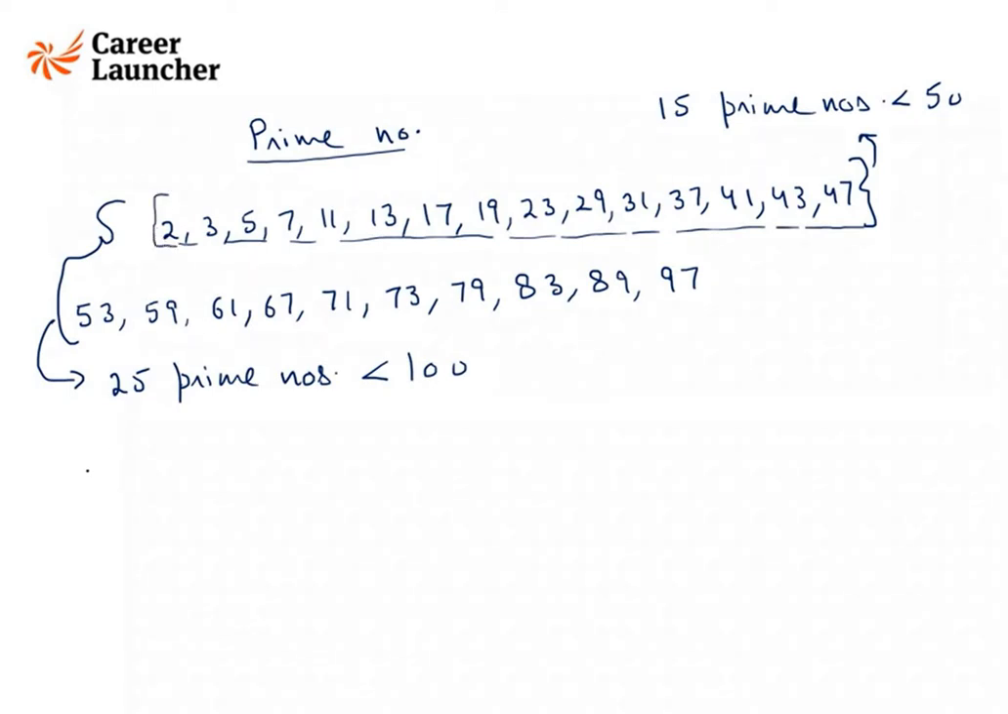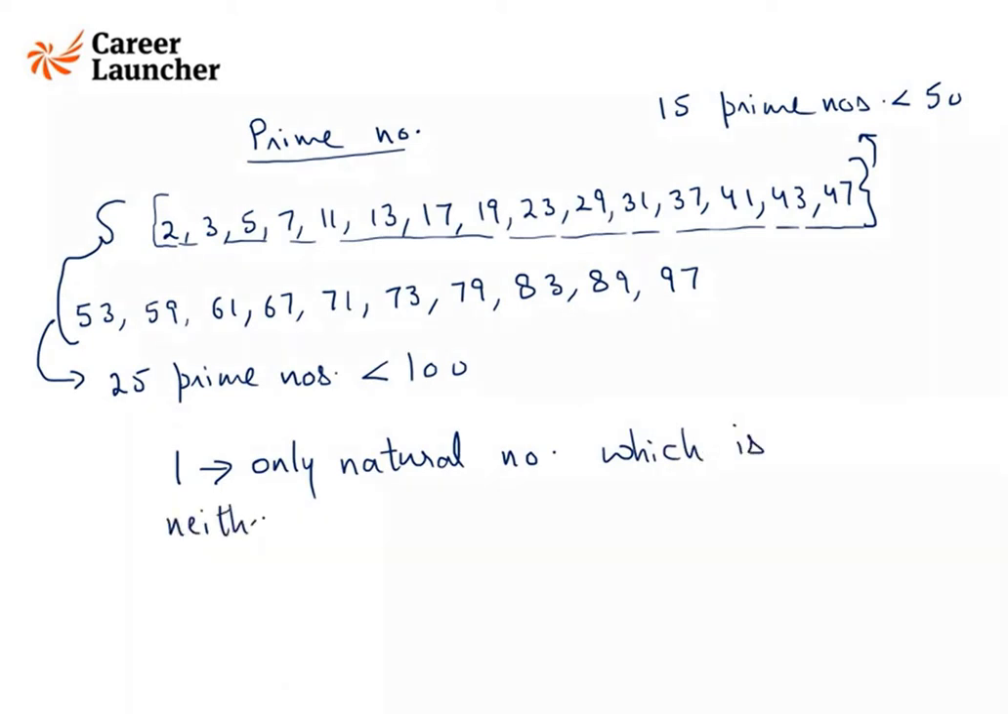Okay, then there are some very unique numbers. So 1, it is the only natural number which is neither prime nor composite. So for a number to be prime, it should have 2 factors, and for a number to be composite, the number of factors should be more than 2. But for 1, we have only 1 factor, that is 1 itself.